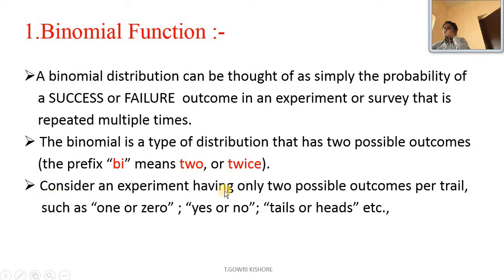Consider an experiment having only two possible outcomes per trial, such as 1 or 0, yes or no, tail or head, etc. Wherever an experiment has only two possible outcomes, this binomial function will be used.